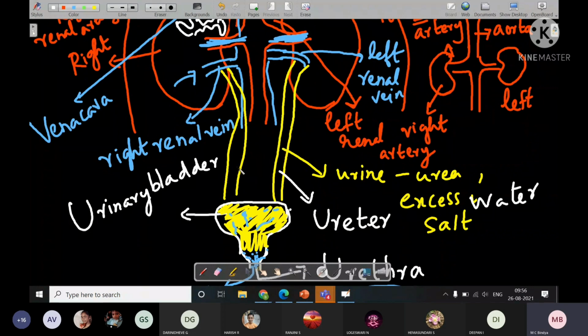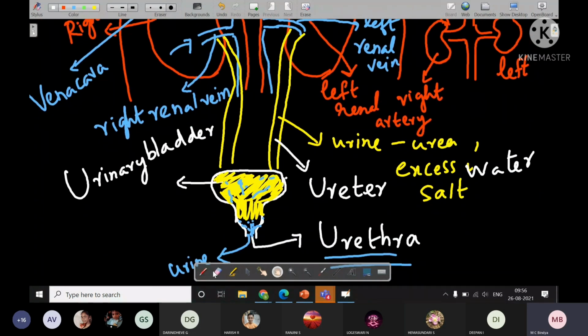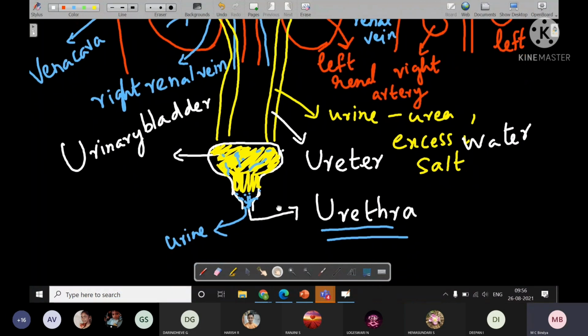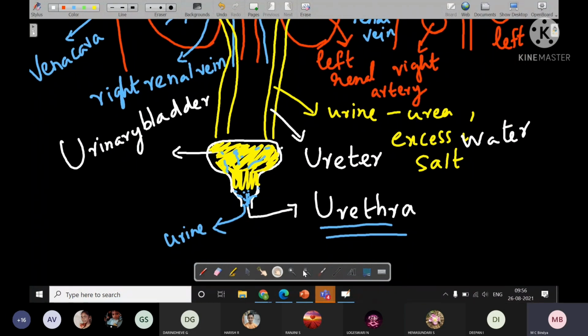After the urine comes out through the ureter, it will get temporarily stored in this muscular bag, which is called urinary bladder. And it is under nervous control. Nerve is there. So once it gets fully filled, you will feel like going to the toilet. At that time urine passes out through the opening of the urinary bladder, which is called urethra.